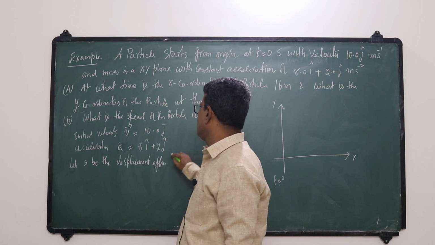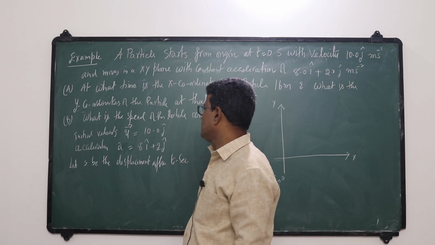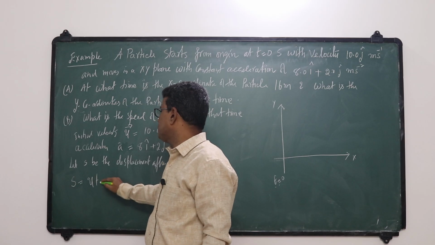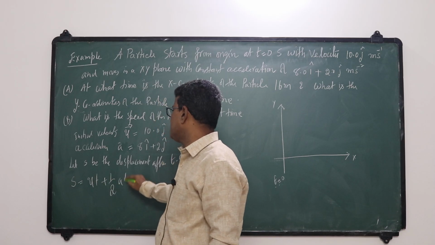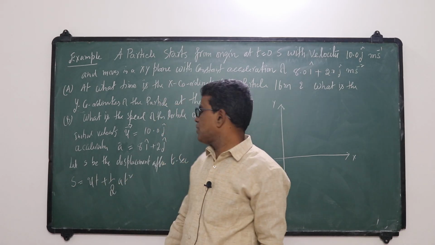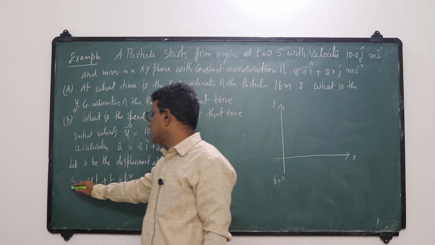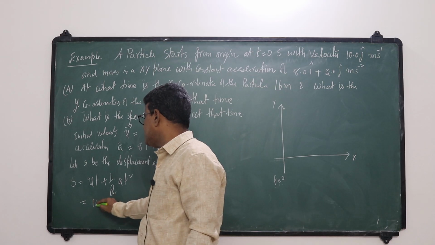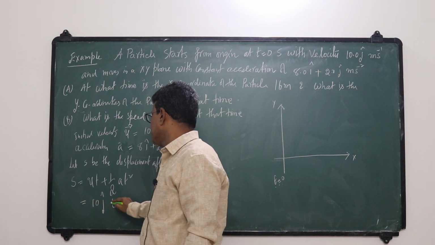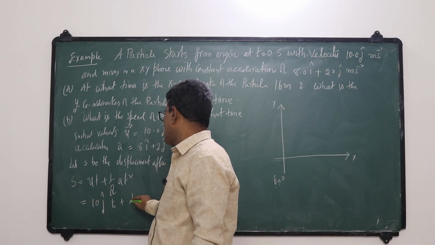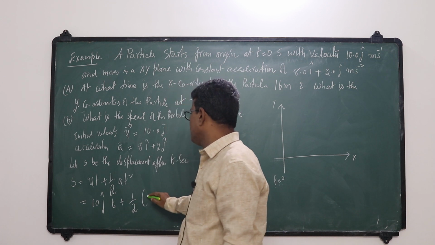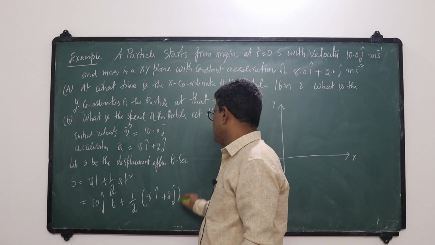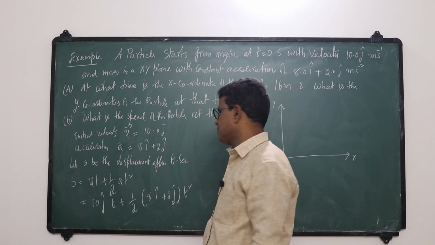So we can write s is equal to ut plus half at square. I am applying this formula. So s bar is equal to u, the initial velocity 10 j cap, into t plus half a, where a is 8 i cap plus 2 j cap, into t square.